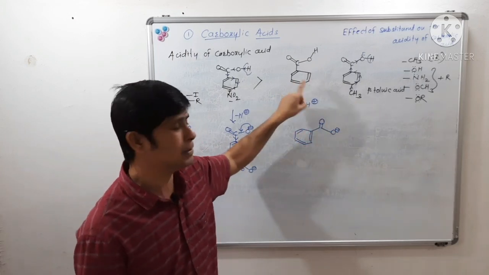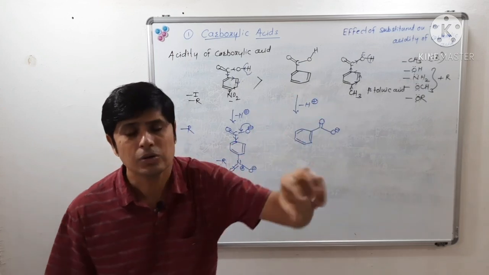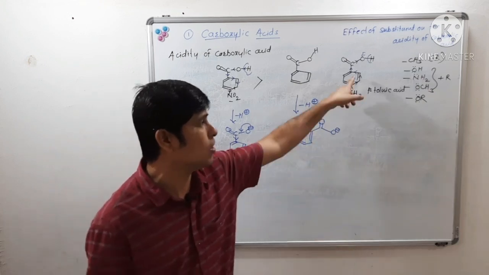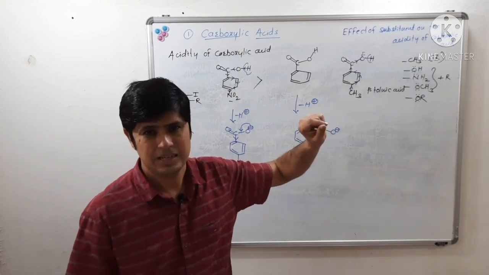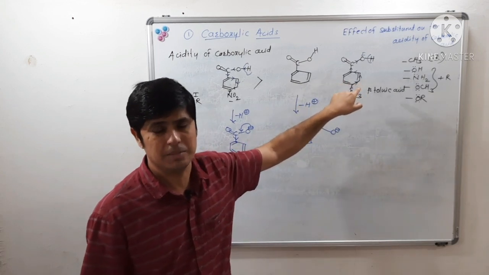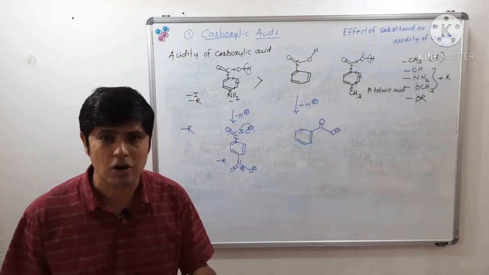Release of proton is difficult in para-toluic acid as compared to benzoic acid, because benzoic acid is not having any electron donating group. So benzoic acid will lose proton very easily as compared to para-toluic acid. Okay, so benzoic acid, I can say, is stronger than para-toluic acid. Now the second factor is what?